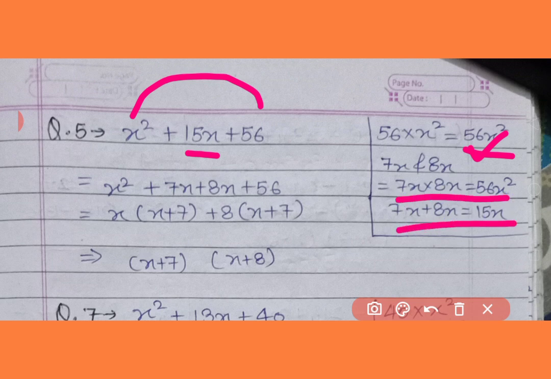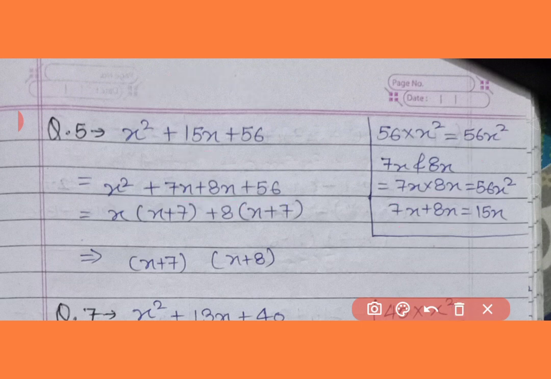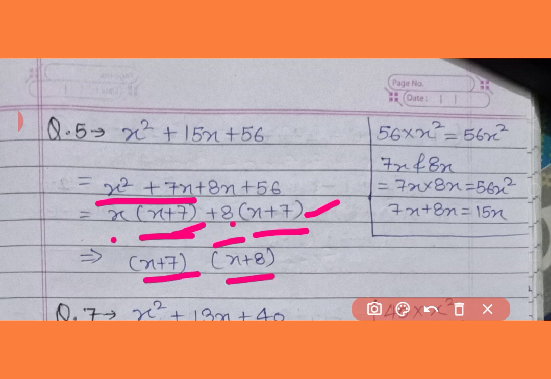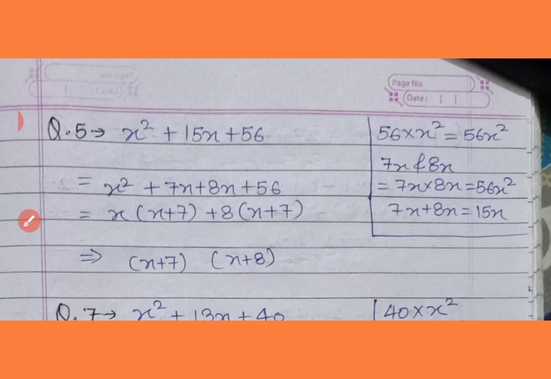Now it will break x square plus 7x plus 8x plus 56. Now we will divide it into two groups. So x square plus 7x first group, 8x plus 56 second group. We will take x from x square plus 7x and remained x plus 7, and in second group I have taken 8, so it will remain x plus 7. X plus 7 is common, so we will take it out. Now x plus 8 remains, so it will be put in the second bracket. So its factorization became x plus 7 in the first bracket and x plus 8 in the second bracket.